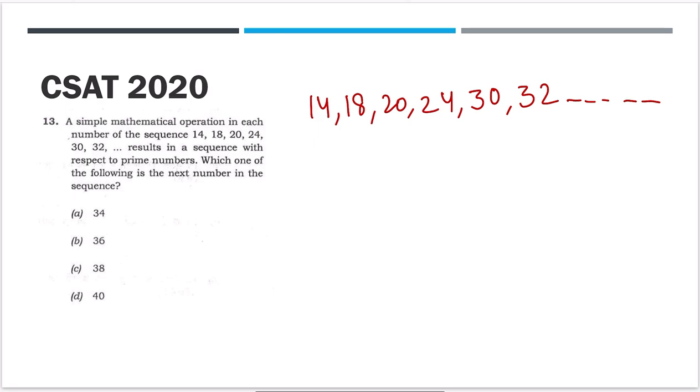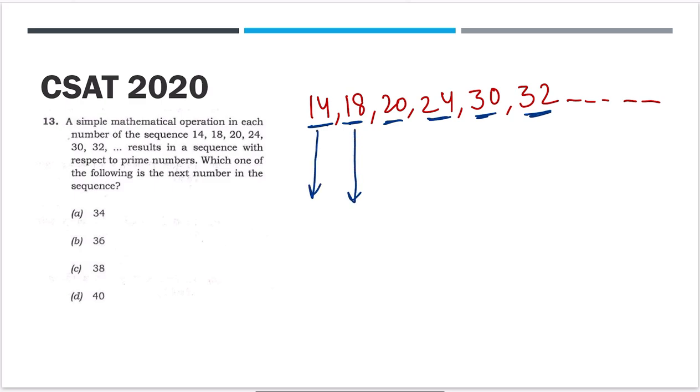Take 18, do some operation on that number, and that will give you a prime number. So the operation you are doing has to be the same. It cannot be different for 14 and for 18. So you have to do something on all these numbers which will give you prime numbers, right? Now what operation could that be?